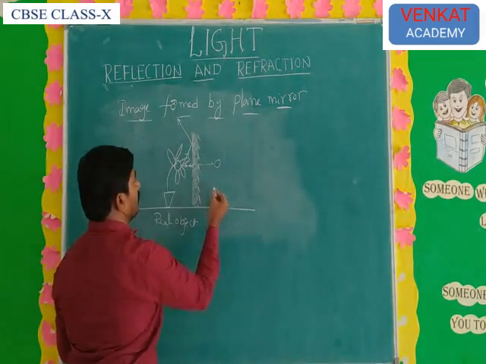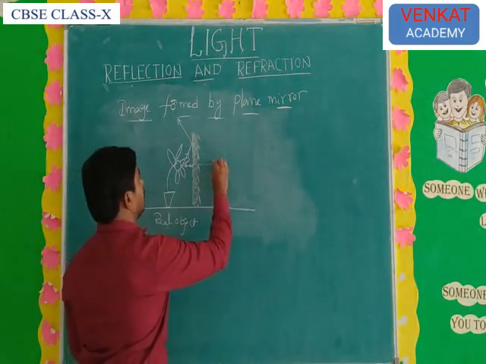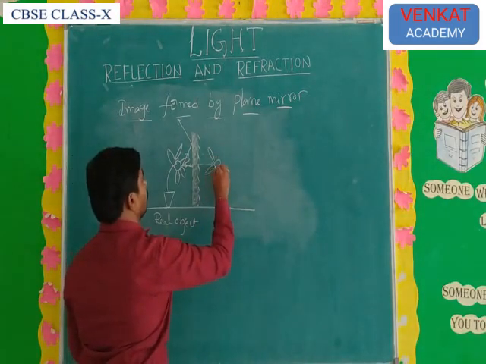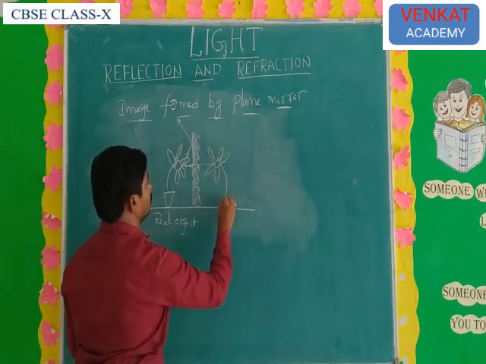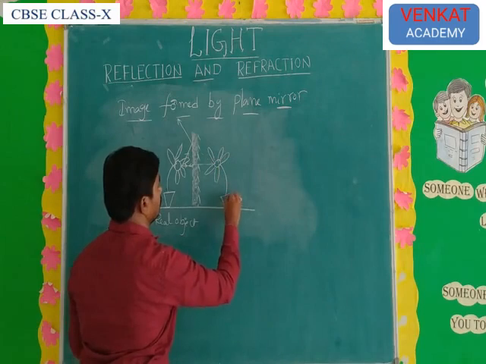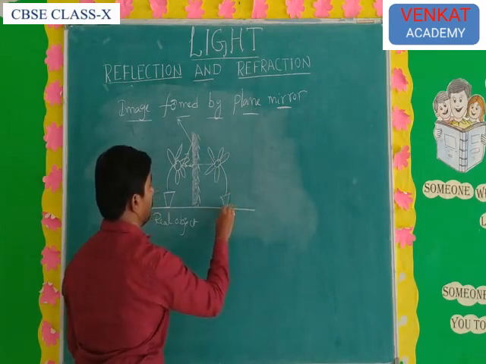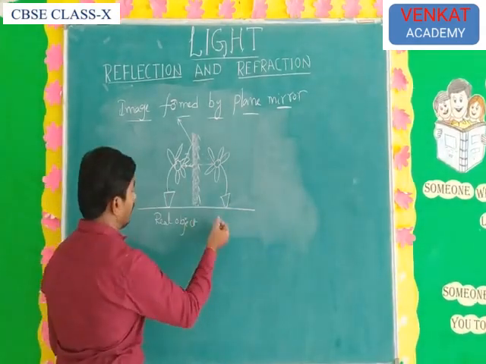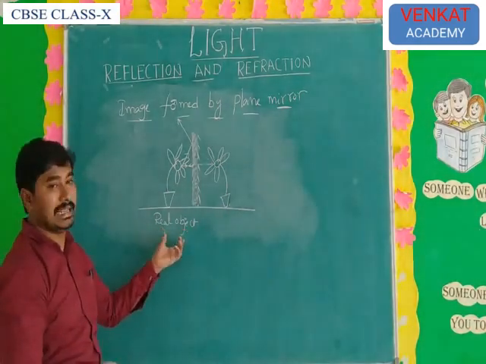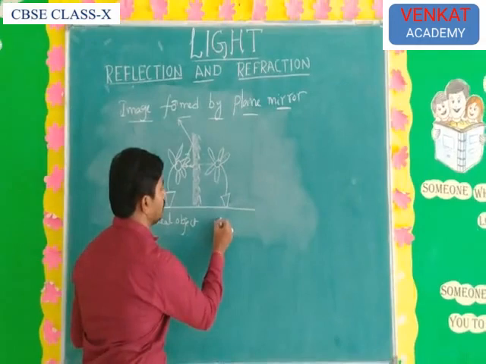Where the two corresponding rays meet, the image will be formed. So this is the image. What type of image is it? First, assume the object is real, which means the image is a virtual image.